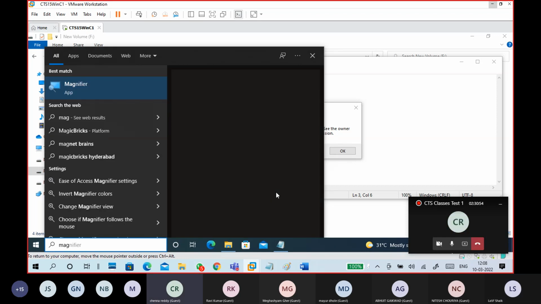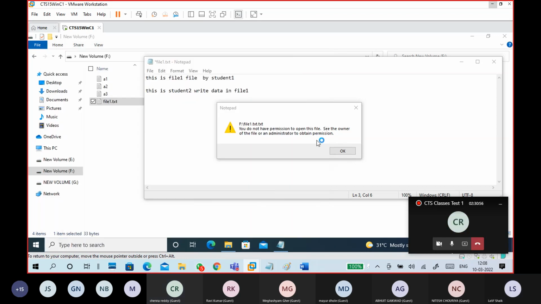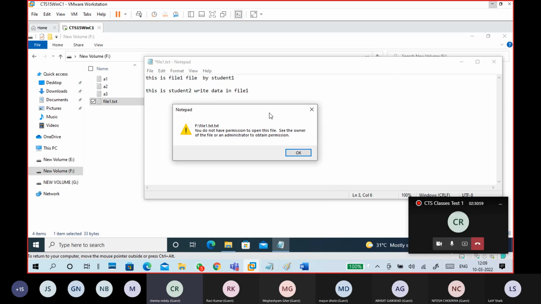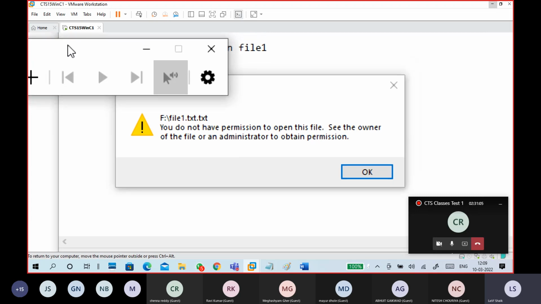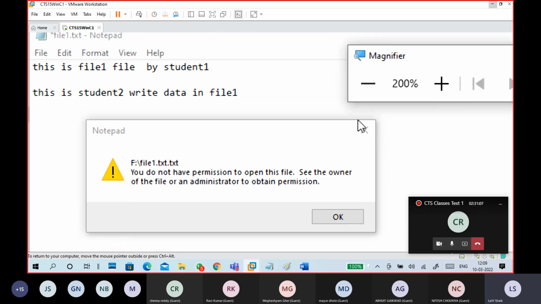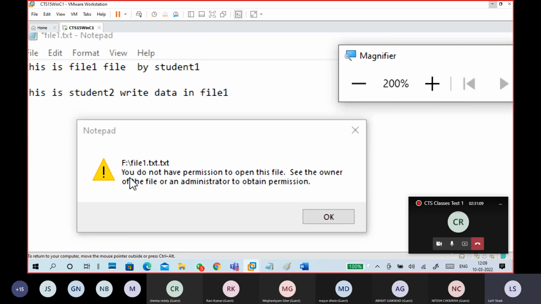It is already there. It is showing. The file already exists. Do you want to replace? I click yes also. But now can you see what this is? After yes, what is it showing? You do not have permission to open this file. See the owner of the file or administrator to obtain permission.